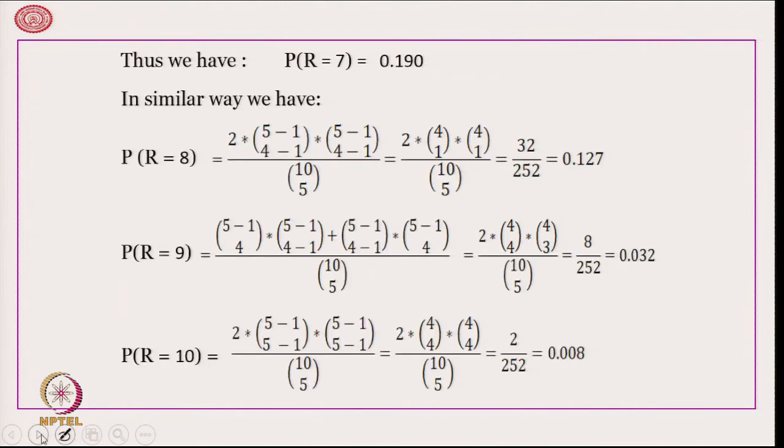0.190. In a similar way, we can calculate that probability r is equal to 8 is 0.127, probability r is equal to 9 is 0.032, probability r is equal to 10 that we have already obtained is 0.008.